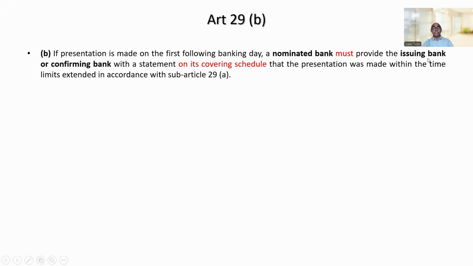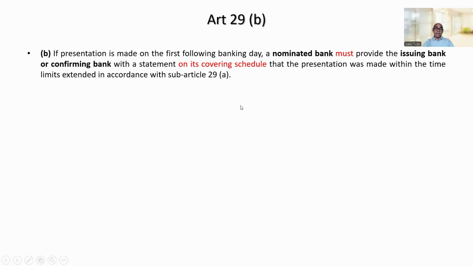So both banks, issuing bank or confirming bank, as the case may be, have the right to know about this during their document examination process. So this particular UCP Article 29B requires the nominated bank to include in its covering schedule a statement that the presentation was made within the extended time limits as provided in Article 29A.